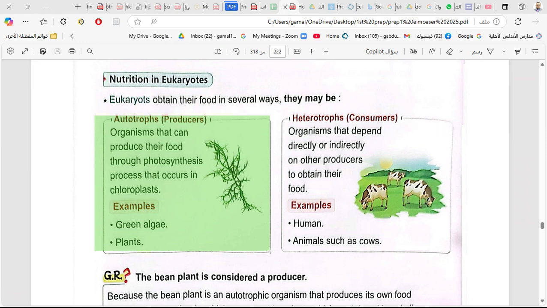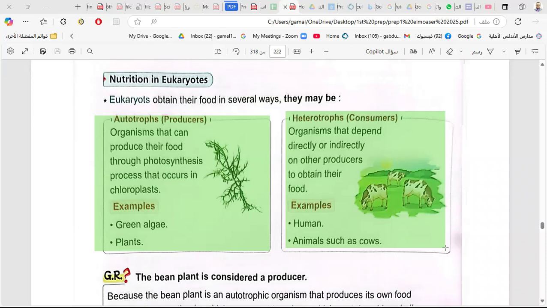They are autotrophs or producers. Man and the animals are heterotrophs. Why are we heterotrophs, Adam? Why are we consumers? Because we depend on others. Yeah, we depend on the producers, directly or indirectly, to obtain our food.